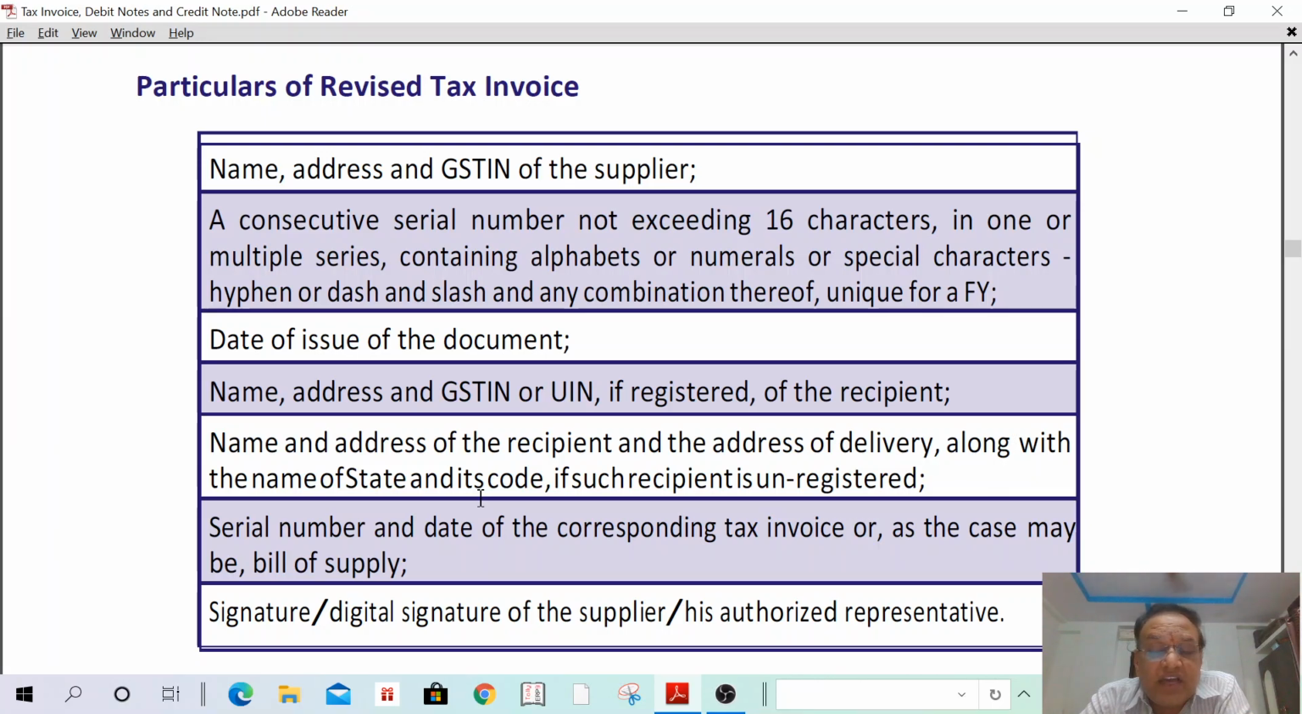Serial number and date of the corresponding tax invoice, because previously we have issued some regular invoice, now we have issued a revised tax invoice. In such a case, the previous invoice number should be mentioned. In the revised tax invoice, the previous invoice number and date you have to mention. Signature, digital signature of the supplier or his authorized representative. It is only simple. That is only the contents of the revised tax invoice. Okay. Next.